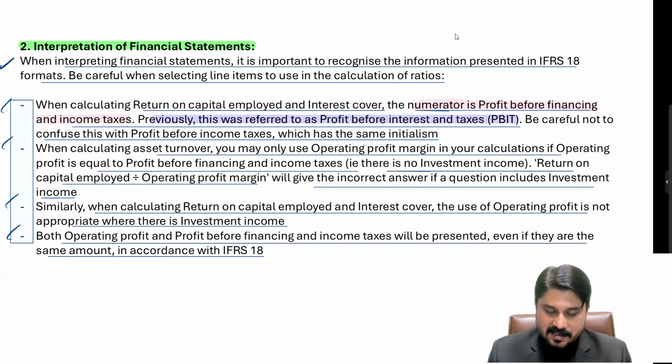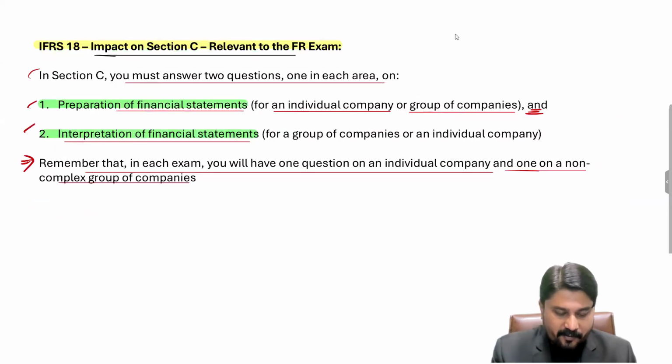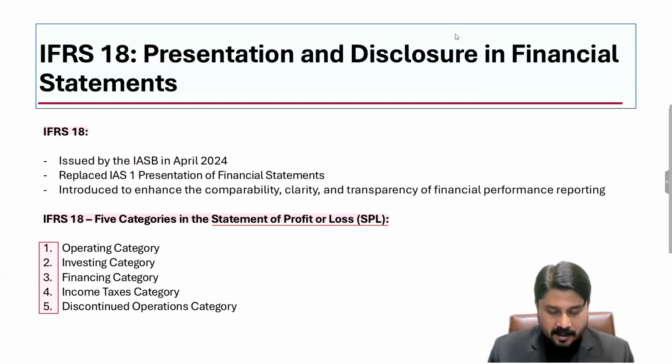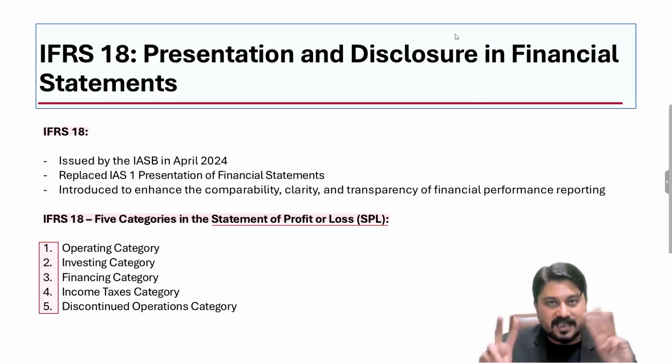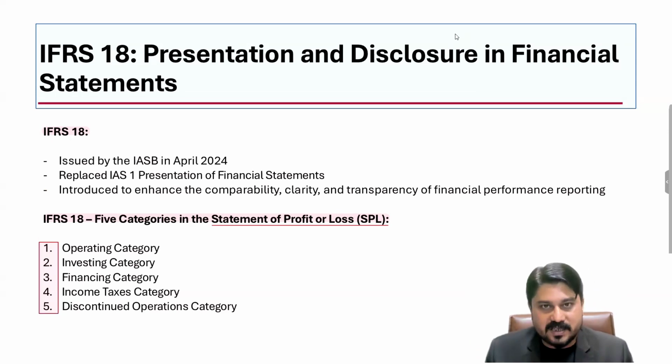So till now we have completely discussed IFRS 18 and its impact, majorly on the statement of profit or loss. Now a statement of profit or loss is to be prepared by taking the elements into five categories, which are operating, investing, financing, income taxes, and discontinued operations. And there are three subtotals. So these are the two major things which are to be incorporated in the SPL. However, there are no changes to the format of the balance sheet and the statement of changes in equity. And the IAS 7 format is covered separately under IAS 7. So this is how we have discussed IFRS 18 in detail.